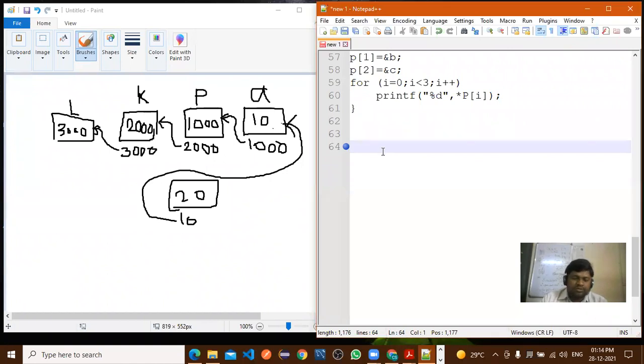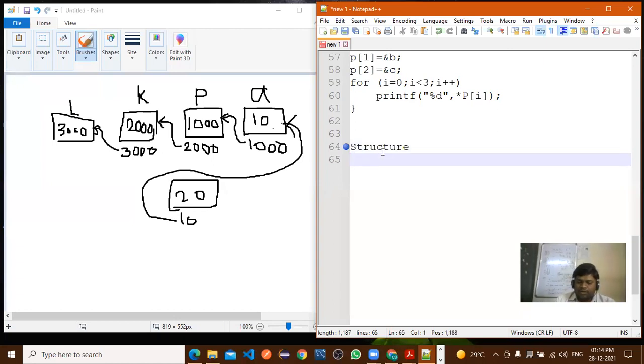Now we'll start with the structure. So what do you mean by structure? Can anyone explain? What is the definition of structure? Structure is a collection of heterogeneous data types, or we can call them dissimilar data items or data types, right?